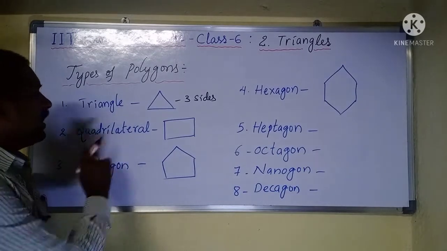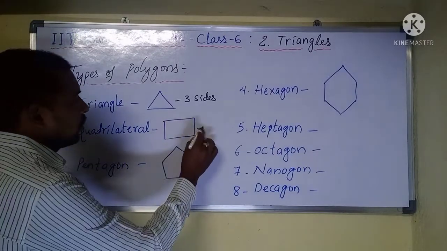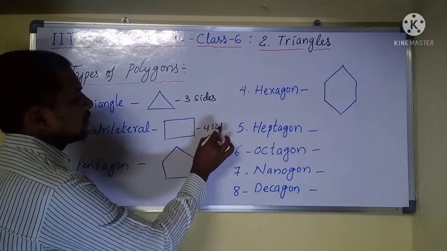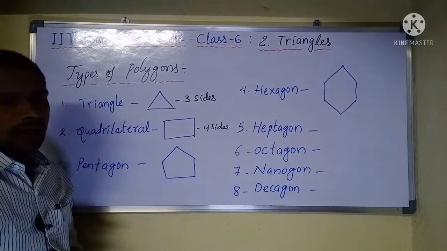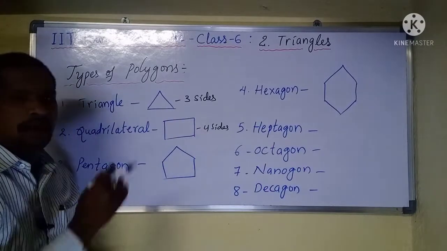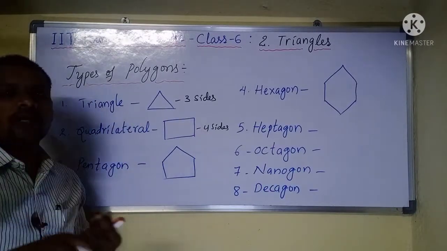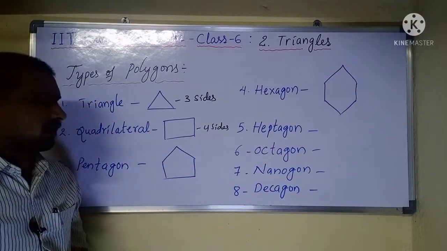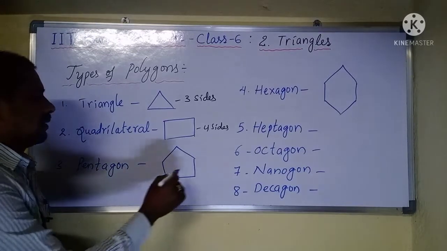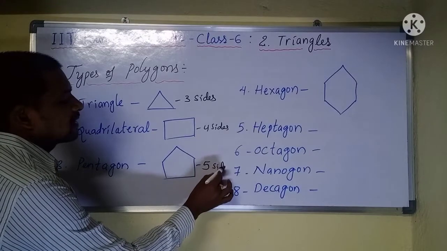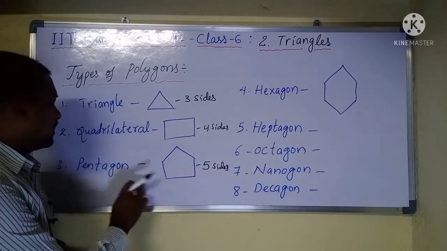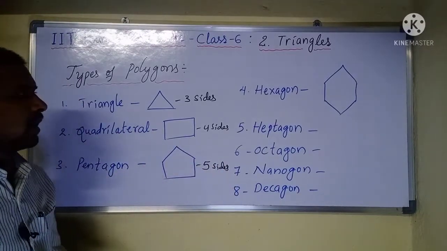A polygon which has four sides is a quadrilateral. Quadrilaterals again have many types, so we'll discuss them in the next chapter. Next, a polygon which has five sides is a pentagon.